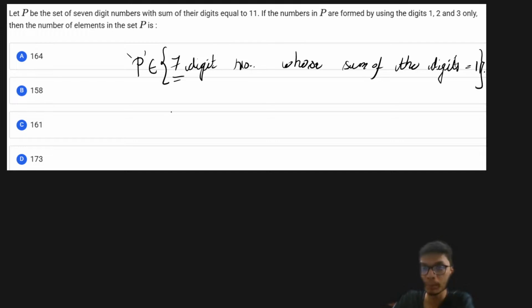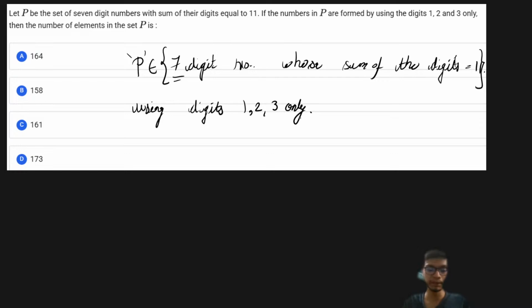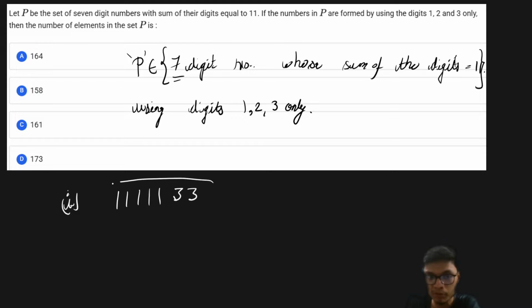And if P is formed using only digits, now the digits that are possible are basically 1, 2 and 3 only. So if you have to create, using the digits 1, 2 and 3, the 7-digit number whose sum is equal to 11, then the possible solutions are going to be like this. The first case is if you have 5 ones and 2 twos, then the sum is going to be equal to 11, right?